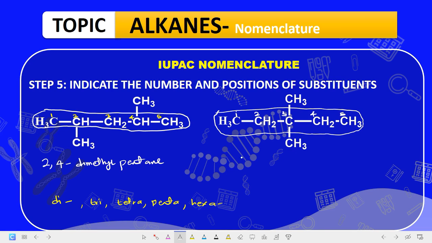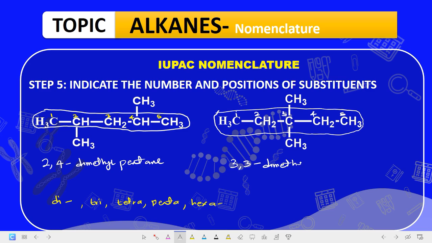So the name of this compound is 3,3. Why is it 3,3? Because at carbon number 3 you have the two substituents. One is up and the other one is down. So this becomes 3,3. Then what?